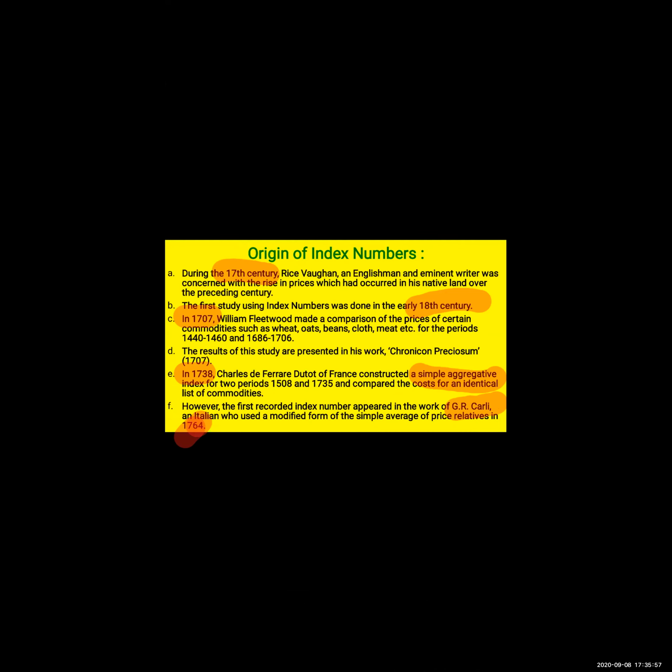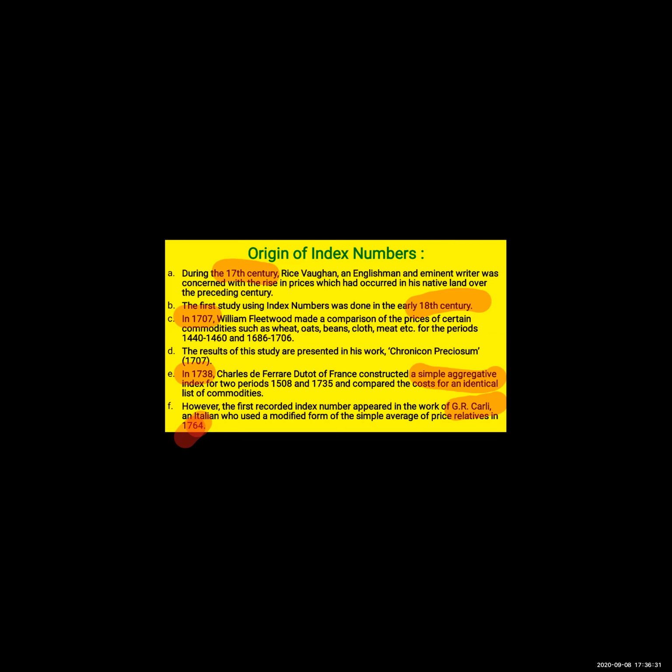From this particular part you need to keep in mind four main things. In the 17th century, Rice Wuhan, an Englishman, was very much worried about the rise in price. So the first use of index number started from early 18th century. In the year 1707, William Fleetwood started comparing the price of commodities between two different periods, and his article was published in 1707.